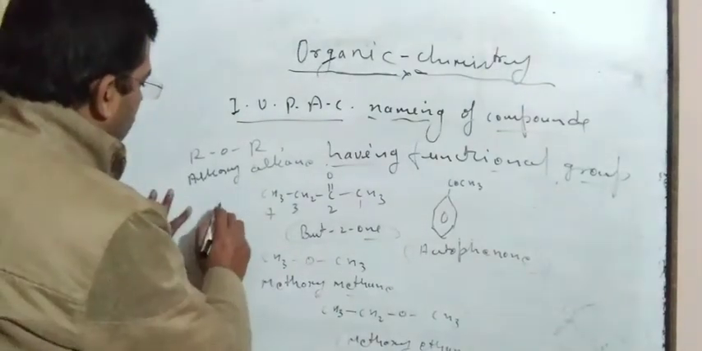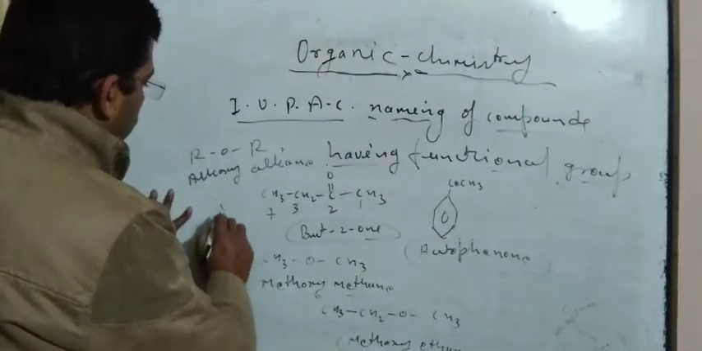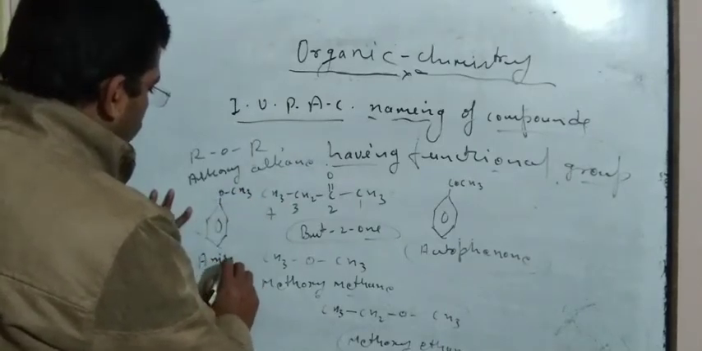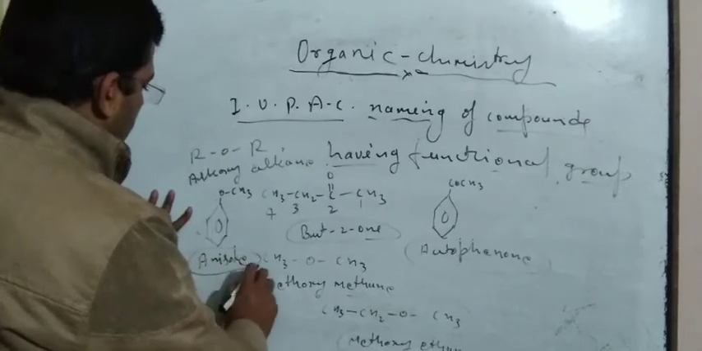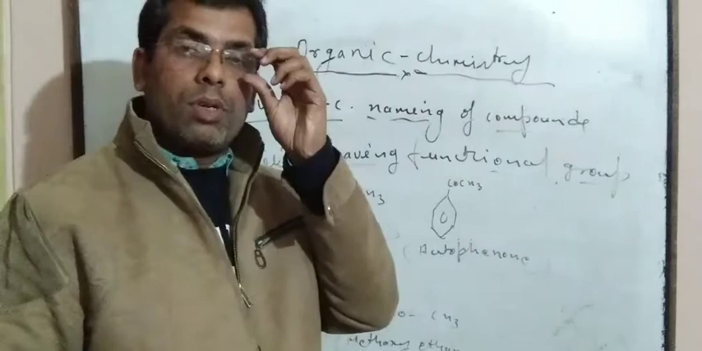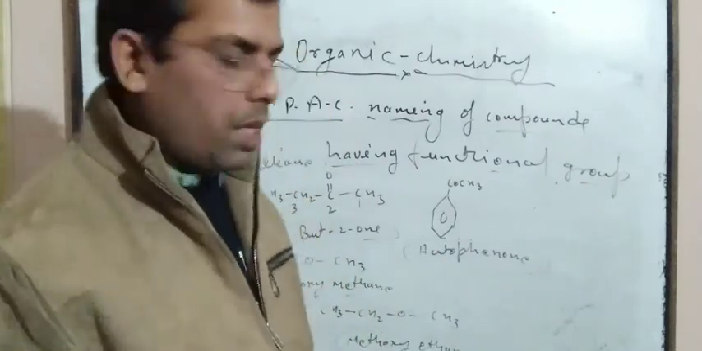If OCH3 is attached to a benzene ring, that is known as anisole. So dear students, you should keep it in mind.